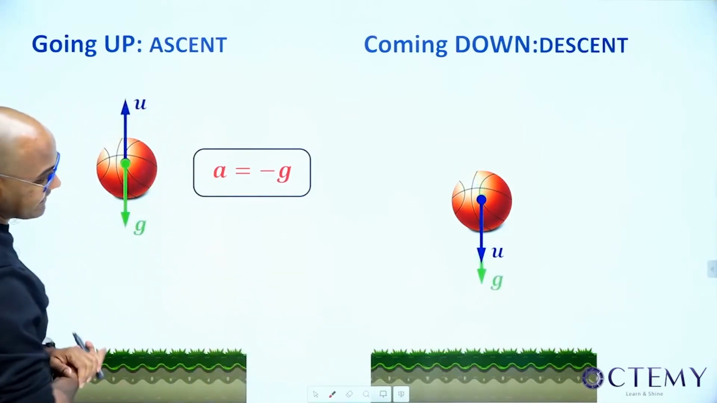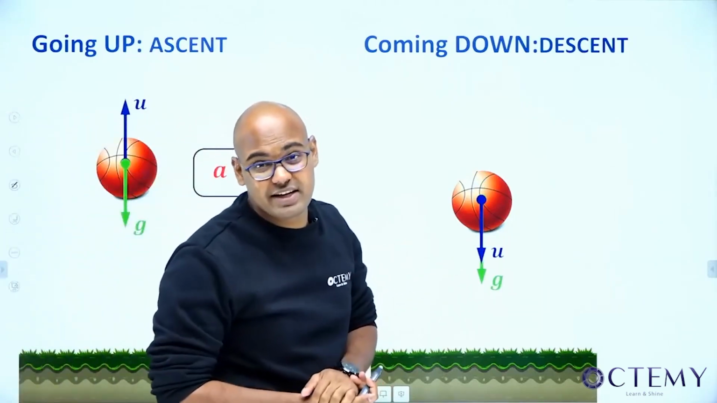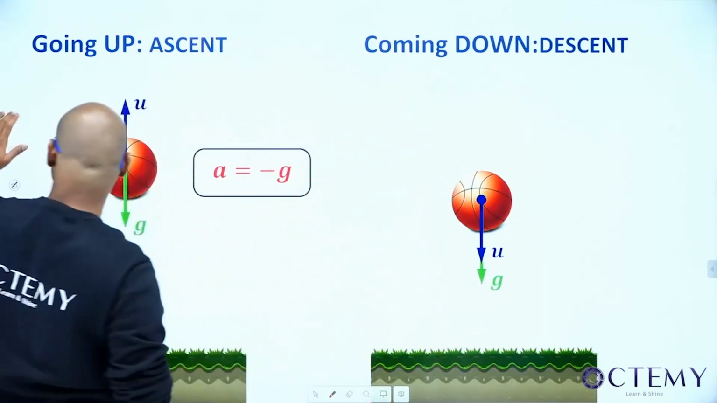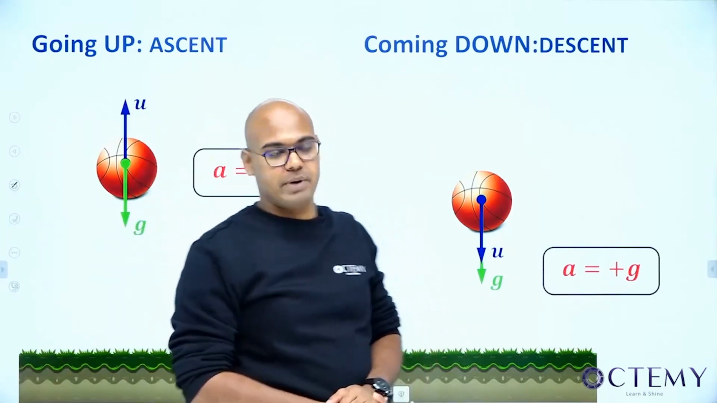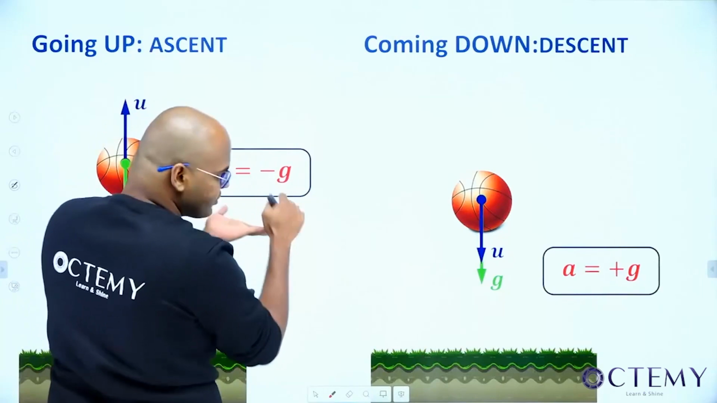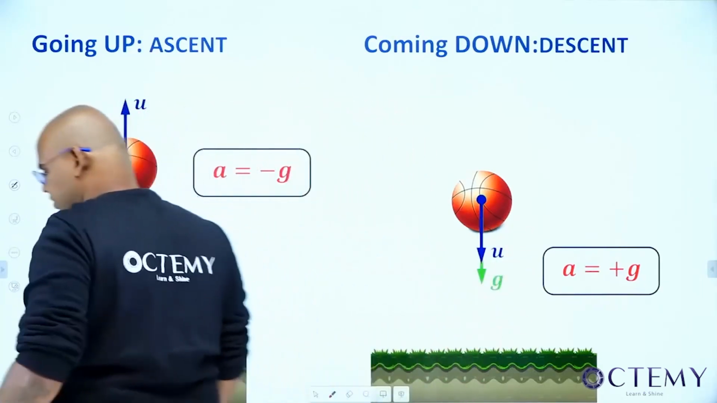Acceleration g is acting downwards. Now, because of this g, is the velocity going to increase or decrease? Obviously, both are in the same direction. It is going to increase. So, as both are in the same direction, I'll take it as plus g. Are you okay? So, when the body is going up, it is going to retard the body, minus g. When the body is coming down, it is going to accelerate the body, so it is plus g.